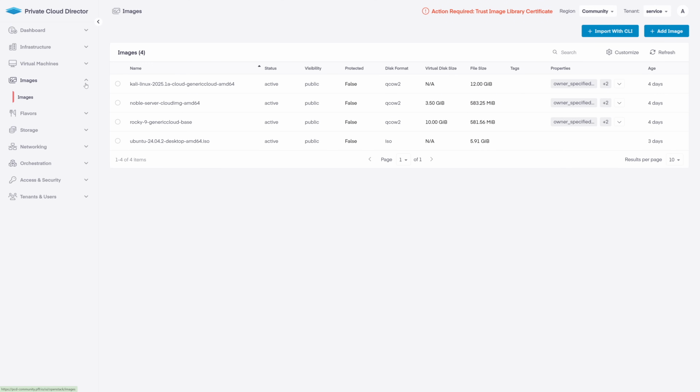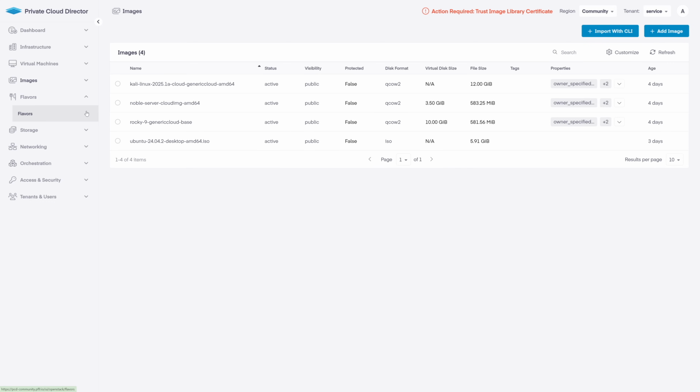Here's where you can upload VM images that can be used to create virtual machines. All of the major distributions have cloud images available for their OSs, so it's incredibly easy to search for your distribution of choice and download their image and upload it to PCD. PCD also supports other image types like ISOs, VMware VMDKs, and Microsoft VHD and VHDX images.